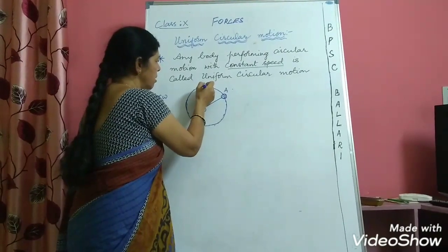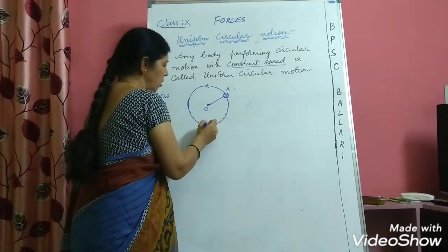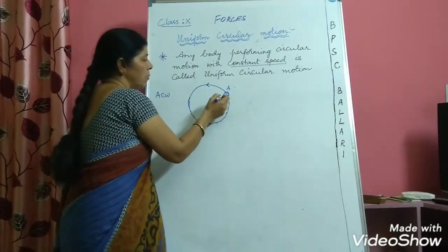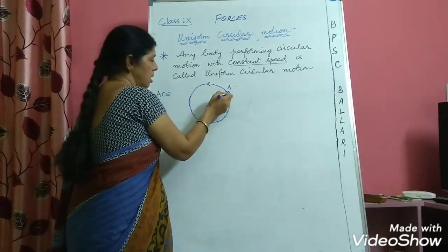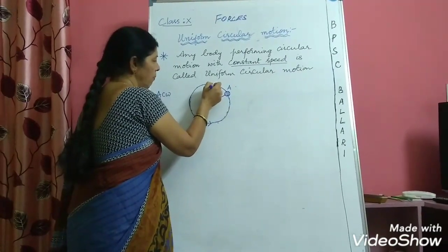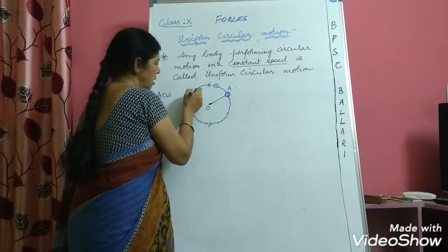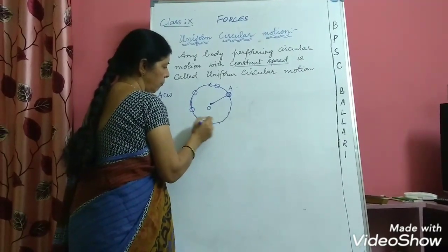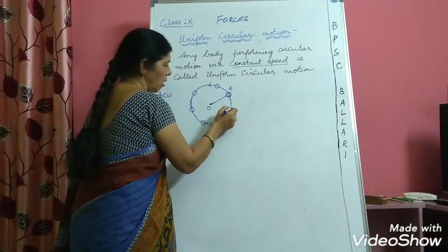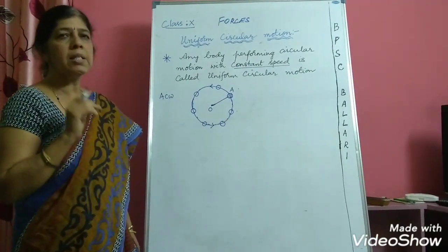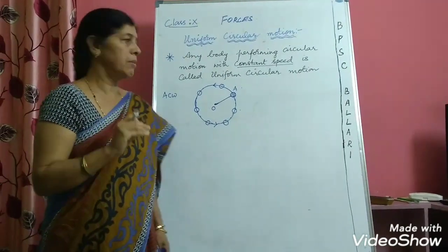Then every time you see that the position of the ball changes. Now it is at this position. After some time the ball comes here. Likewise, the position of the ball will keep changing, and every time there is a change in the direction.